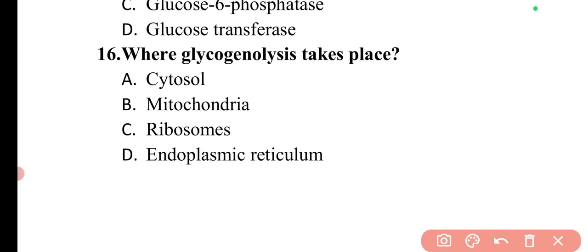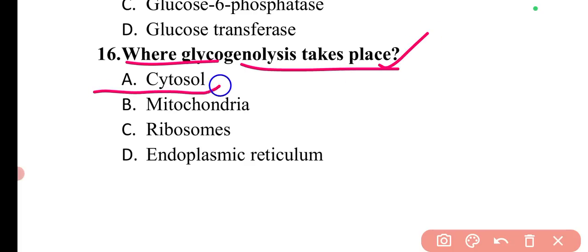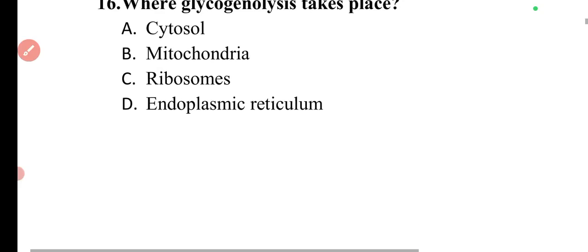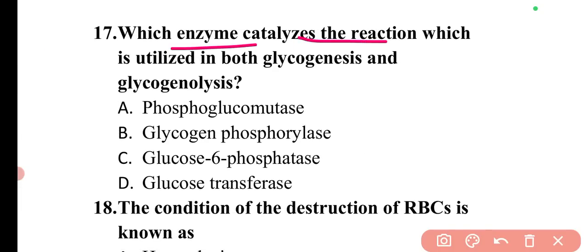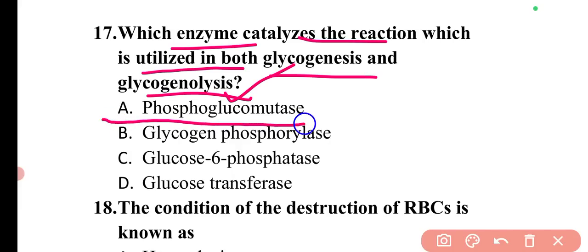Next question is, where does glycogenolysis take place? The glycogenolysis takes place in the cytosol. So here option A will be the correct answer. Next question is, which enzyme catalyzes the reaction which is utilized in both glycogenesis and glycogenolysis? So the enzyme is phosphoglucomutase. This enzyme is involved in both glycogenesis as well as glycogenolysis.